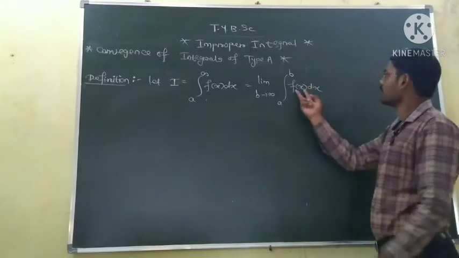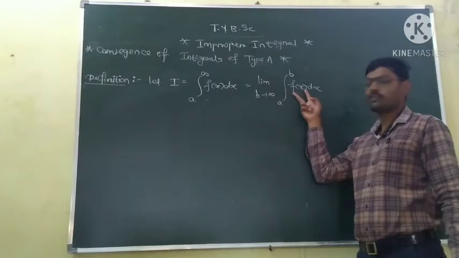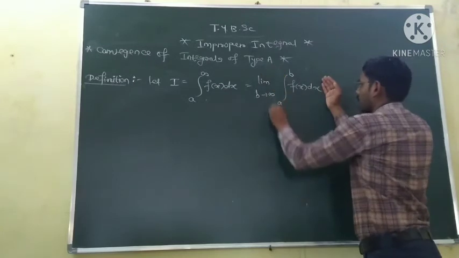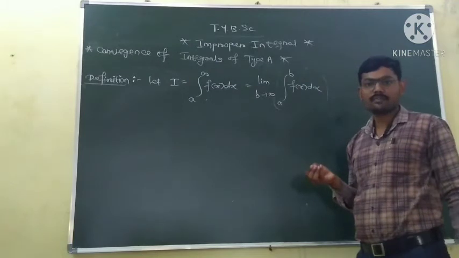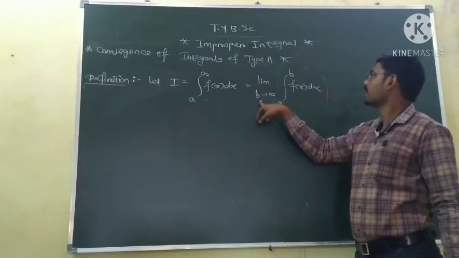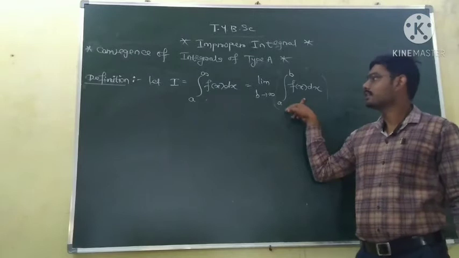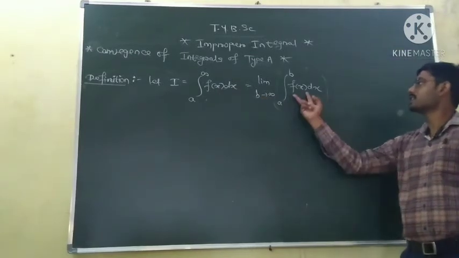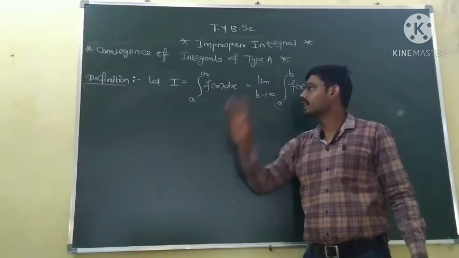Now see, the function is bounded at every point, because we are talking about type A integration and the limits from A to B are also finite numbers. So this integral exists. And if the limit of this integral exists and is finite, then the integration is said to be convergent, and this limit is the number to which the integration converges.